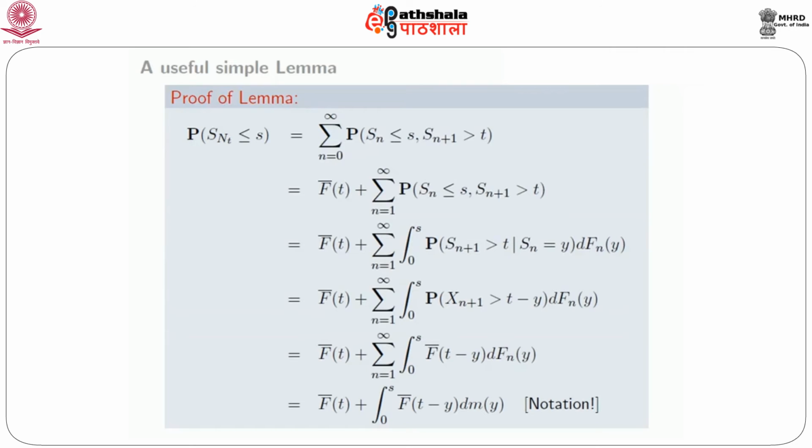So combining all of this, the integral simply becomes the integral from 0 to s, probability Xn plus 1 is greater than t minus y, dFn(y), summation n equal to 1 to infinity. Of course, that gives you F bar t plus the summation n equal to 1 to infinity, integral 0 to s, F bar of t minus y, dFn(y). And now using the notation that the summation over n equal to 1 to infinity of dFn(y) is exactly dm(y), you get this, just notation. So therefore, we have proved the lemma.